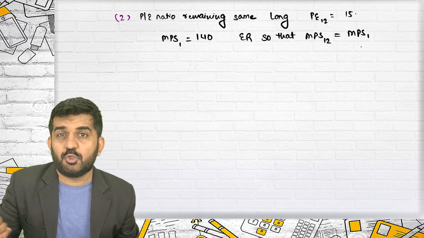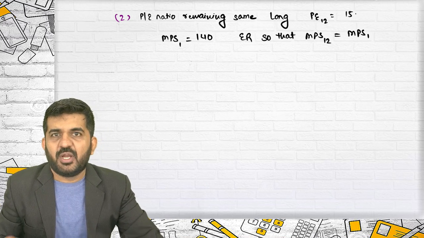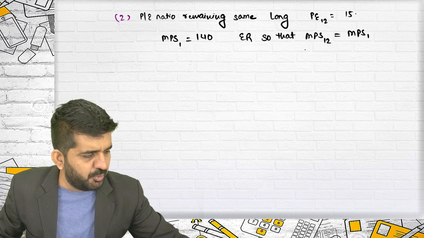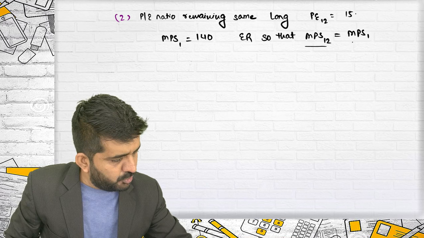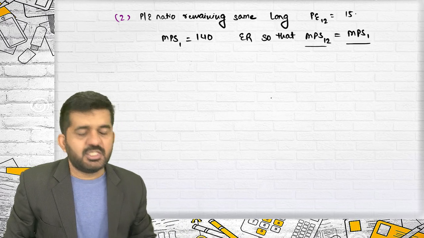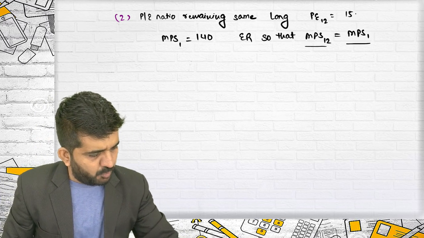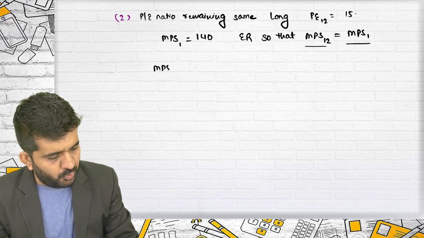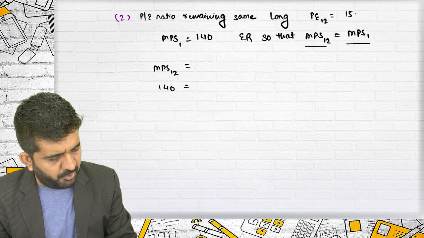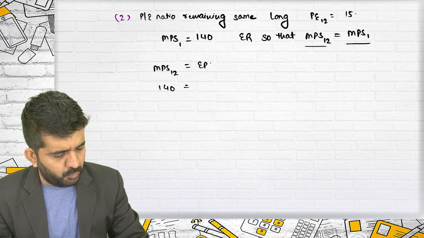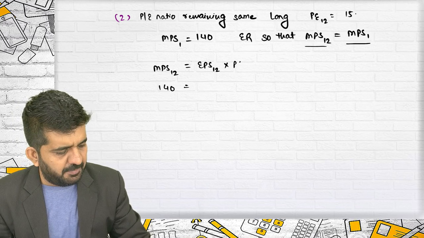So MPS 1,2 should not be less than MPS 1. Inequalities first should be converted into equalities. So we have converted into equalities. Let me find out when MPS 1,2 should be equal to MPS 1. What is MPS 1? 140. So MPS 1,2 should also be equal to 140. What is MPS 1,2? EPS 1,2 multiplied by PE ratio.